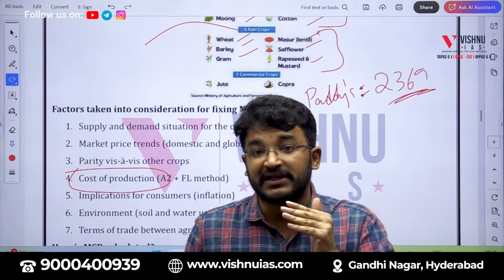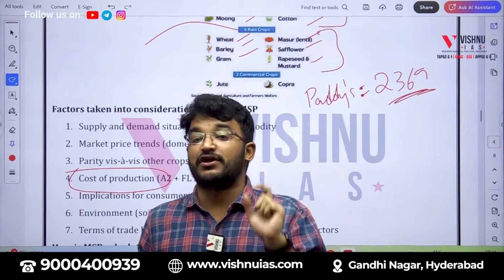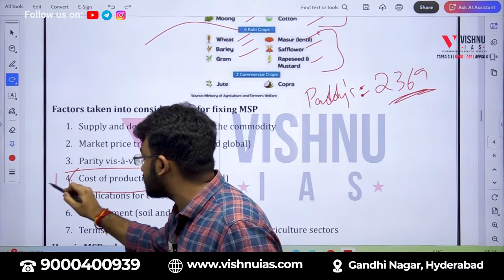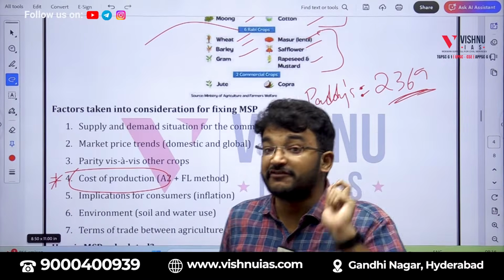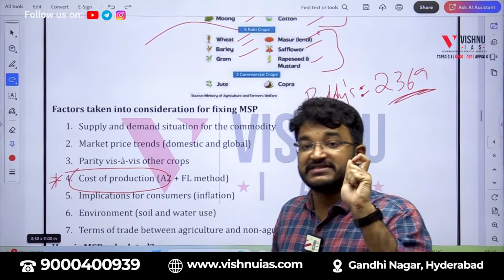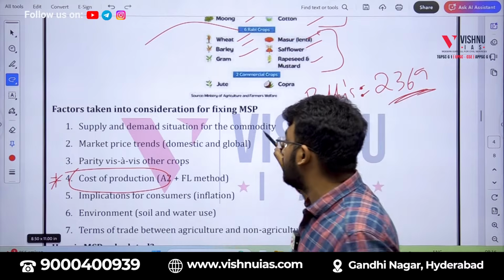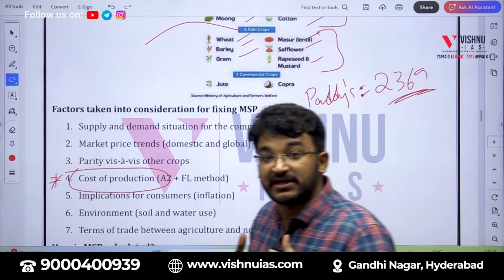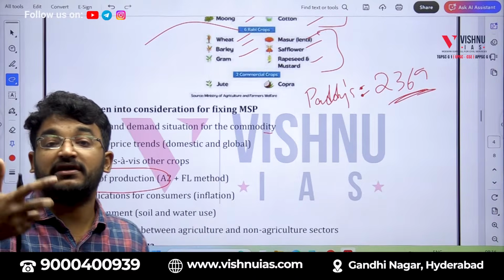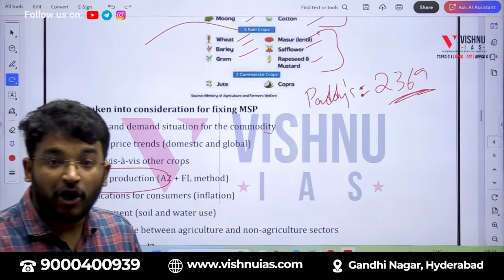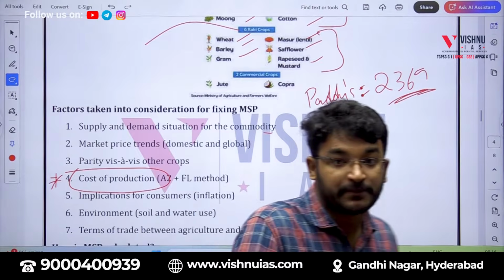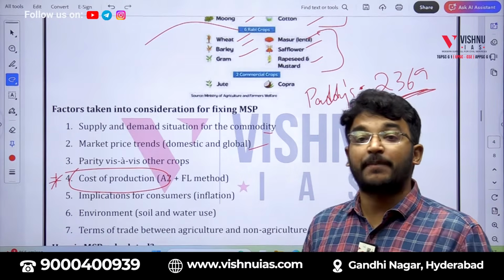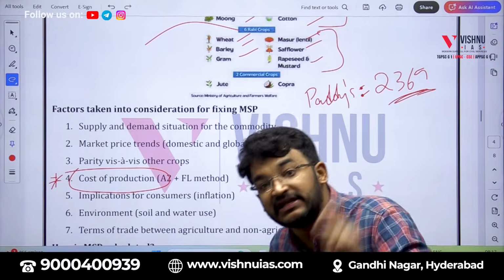Along with cost of production, it will be considering other factors also while giving an MSP value for a crop. The major value is this cost of production. Along with that, it will be deciding MSP based on factors like the supply and demand situation in the country for that specific crop. That means how many people are demanding paddy, how many tons of paddy are being supplied, these types of factors. What is the price of that paddy in the open market in the country and in other